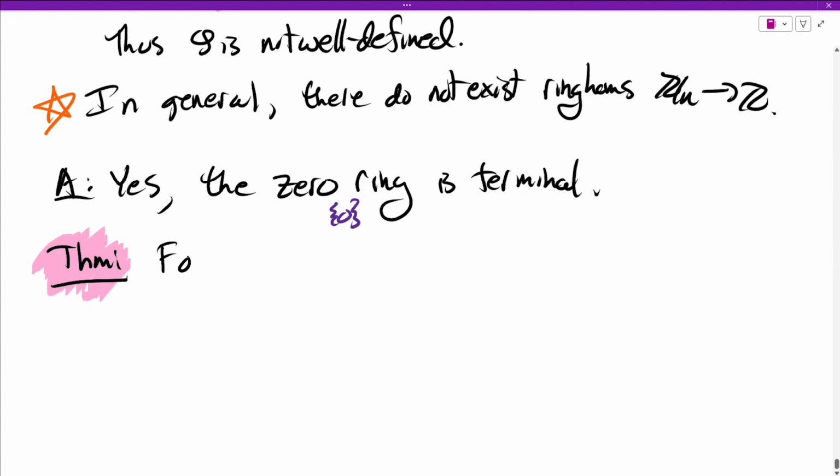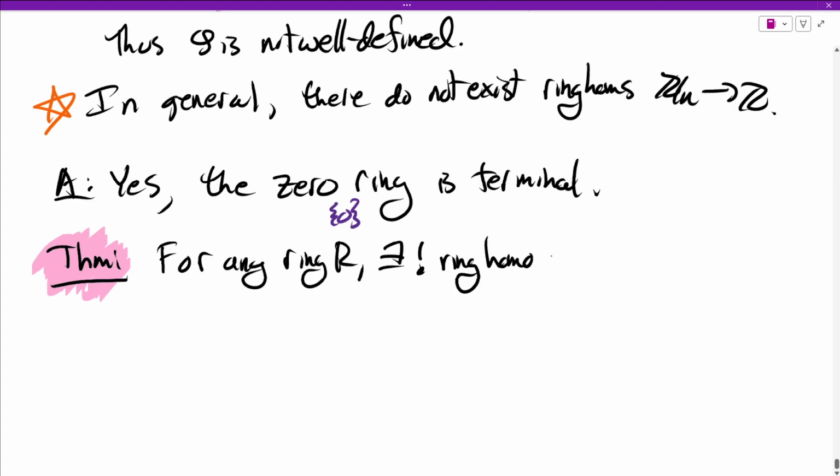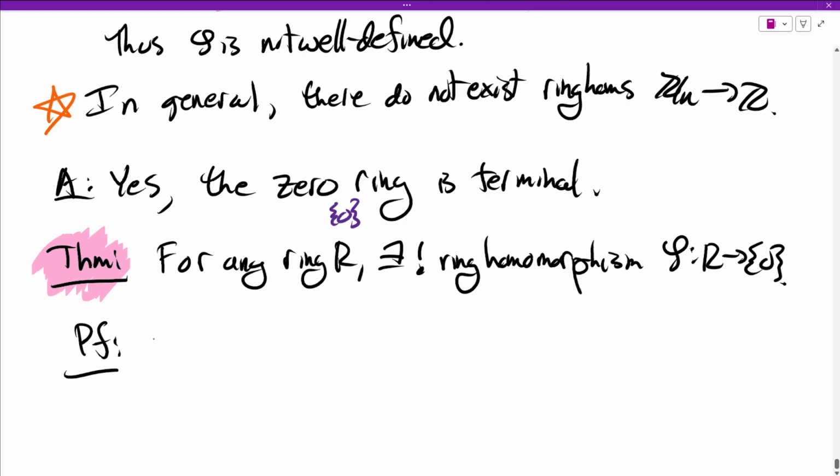For any ring R, there exists a unique ring homomorphism phi from R to 0. Proof. The codomain has one and only one element in it. The codomain has 0 in it, and that's it.